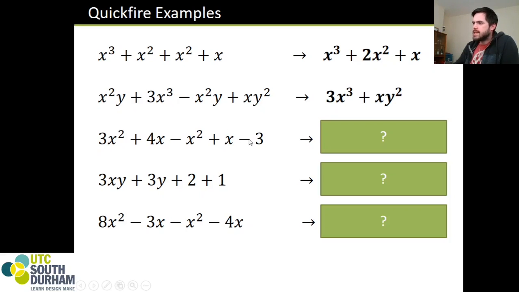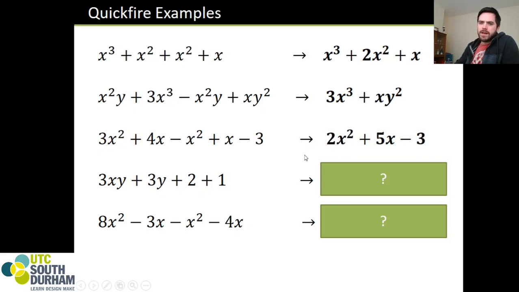Looking at it down here, let's see if we can apply the same sort of logic. 3x squared, not an x squared, minus x squared. So that'd be a 2x squared. 4x plus x, 5x. And a minus 3 sat on its own. 2x squared plus 5x minus 3.